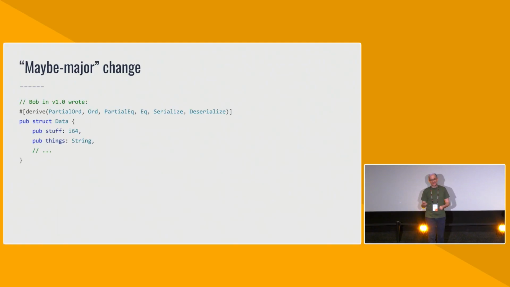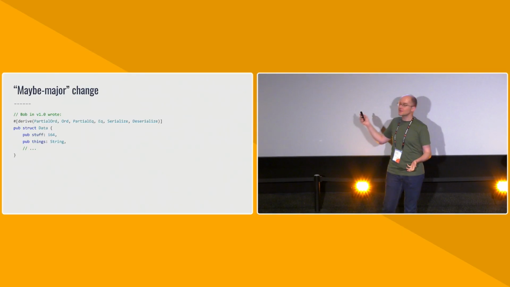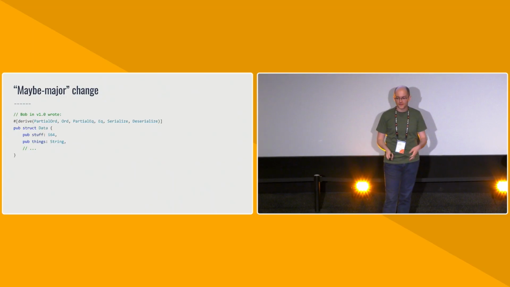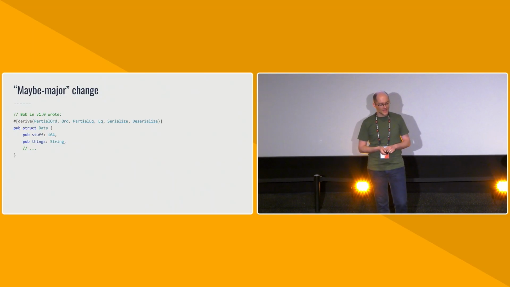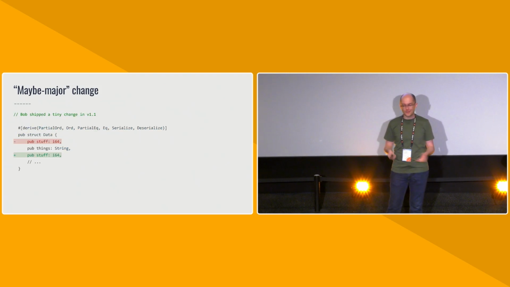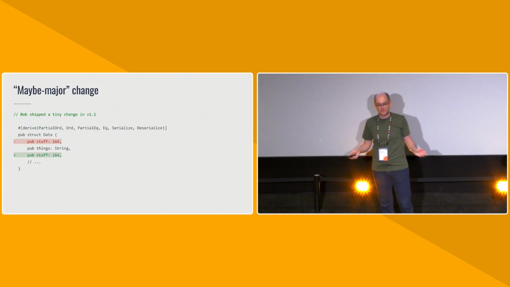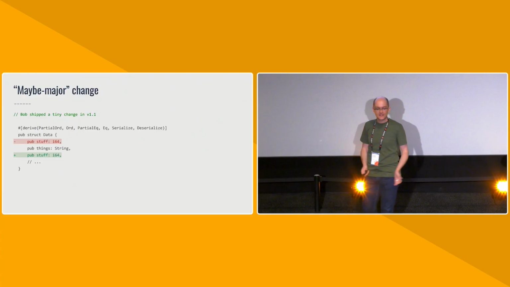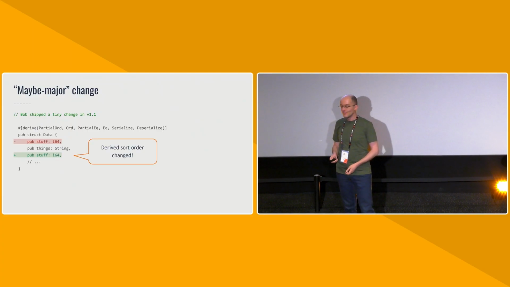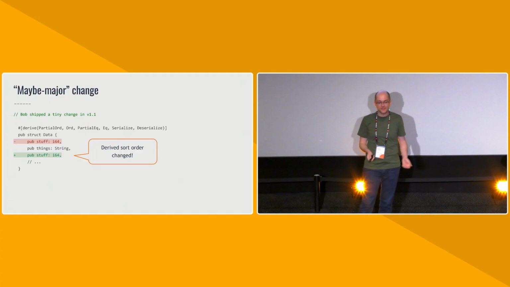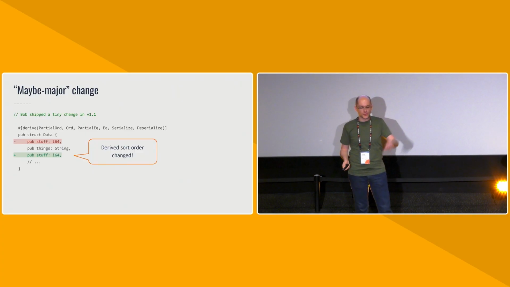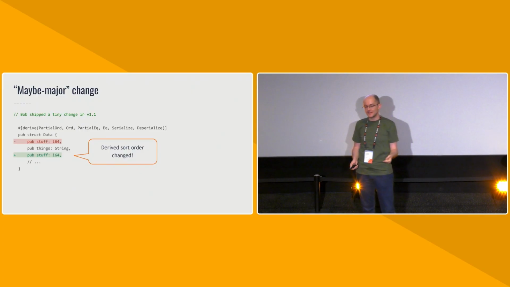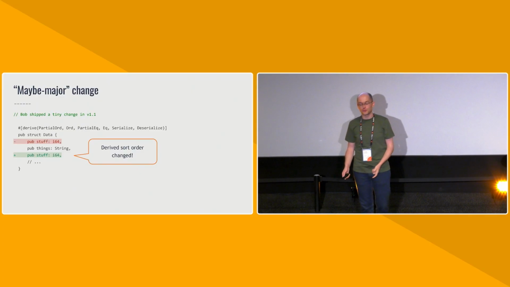And that's really sad. Here's how that happens. Bob wrote this code. There's a public struct that has some fields and derives some traits: PartialOrd, Serialize, Deserialize, things like that. And in version 1.1, Bob shipped a tiny little change, just reordered the fields, but it's the same struct, right? It still has the same fields, it still derives the same traits. It's all good, right? Well, as it turns out, derive PartialOrd derives the partial order in the order of the fields in the struct. And because we changed the order of the defined fields, we changed the sort order.